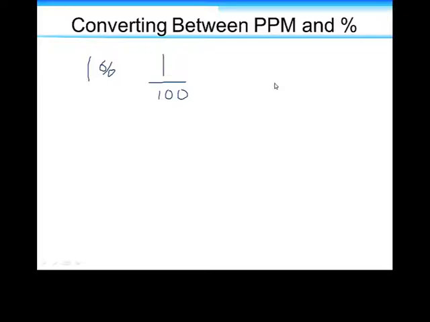If you have ppm, say 1 ppm, you have 1 part in a million. Sometimes information is listed as percent, and sometimes it's listed as parts per million, so we want to be able to relate the two. You can think of it two ways, going from percent to parts per million.